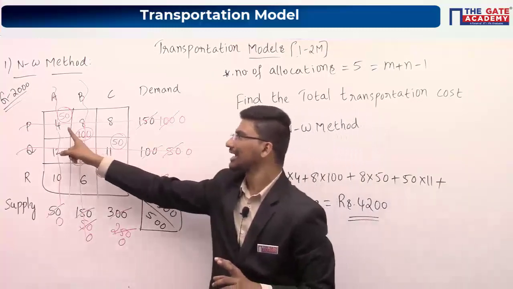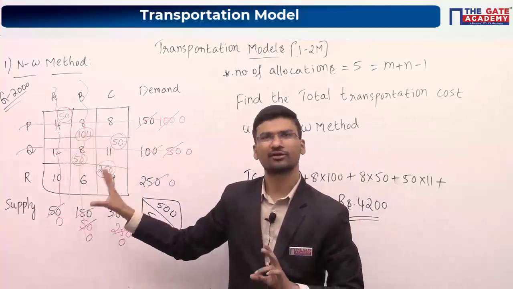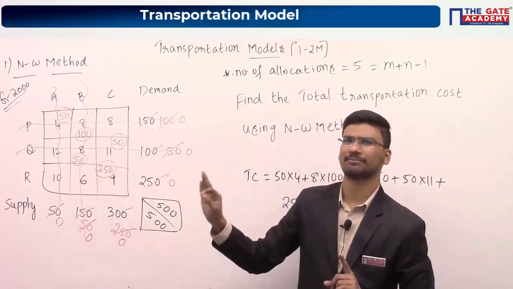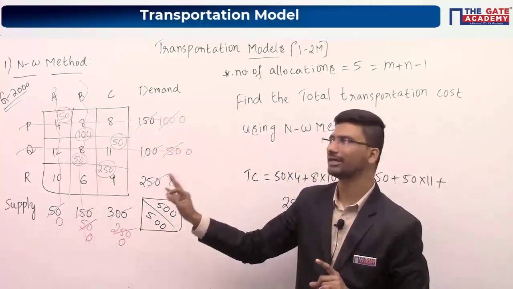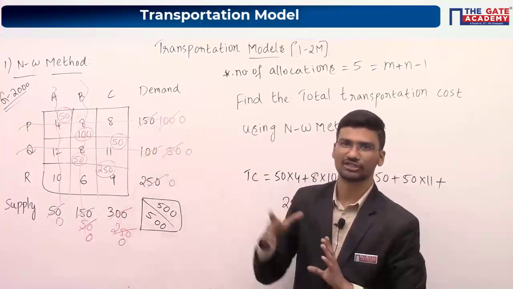So the number of allocations is always m plus n minus 1. Whenever you use these 3 methods, the VAM method, LCM or this NW method, you will definitely get m plus n minus 1 allocations.